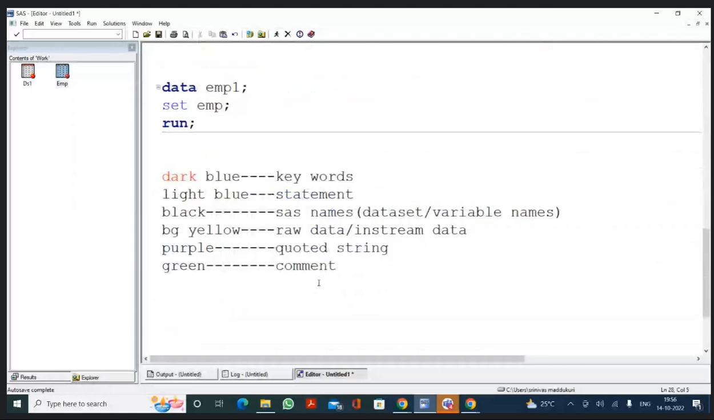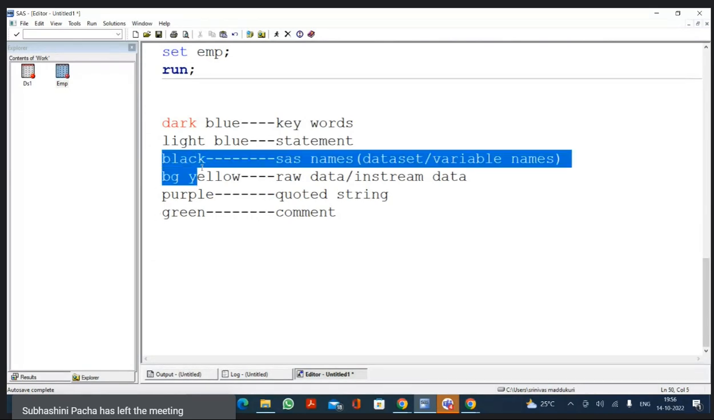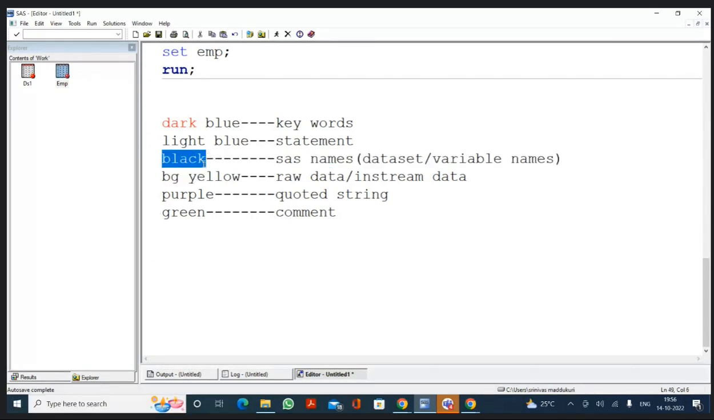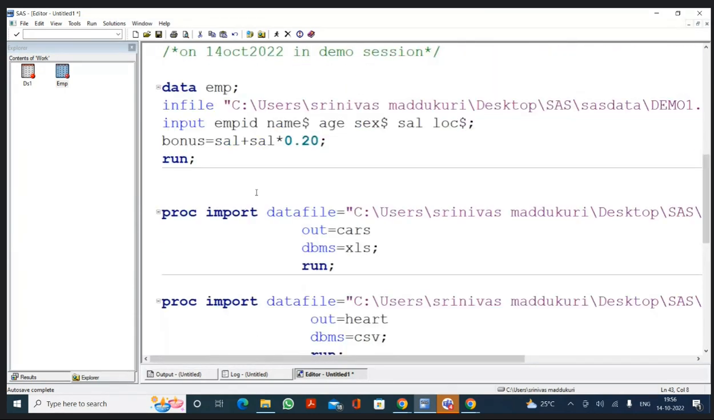Now, these are the 6 colors you can identify. I'm not so interested in any of these colors, but I'm very much interested in the black color. What can you have in the black color? Variable names. SAS names. What do you mean by SAS name? A dataset name or variable name? Variable names, EMP, or dataset names. And here we have EMP ID, name, age, sex, salary, and location. These are the variable names. Even bonus is a variable name. So the variable names will appear black in color.